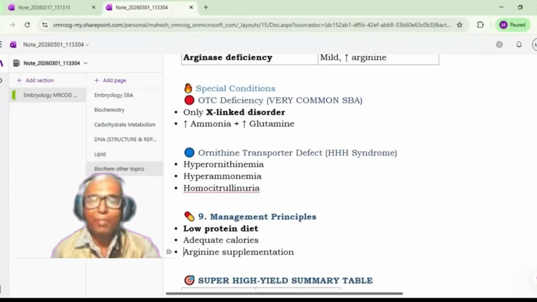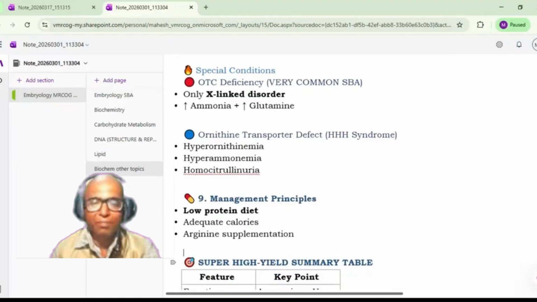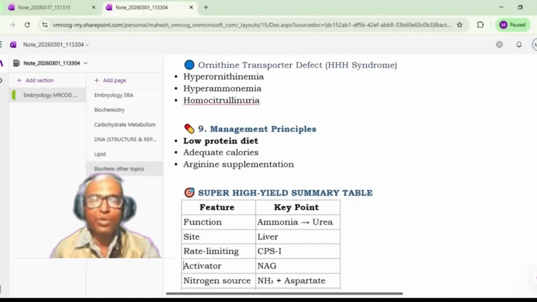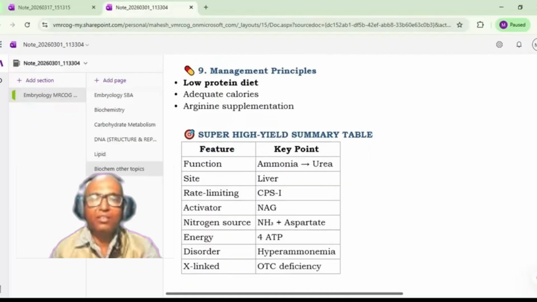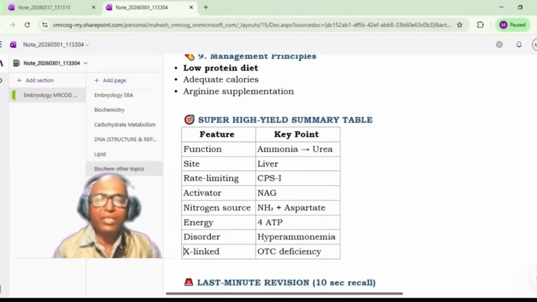Okay. So the management principle is that there should be a low protein diet, adequate calories should be maintained, and arginine should be supplemented. Okay. So that is the management. Then let us see the summary table. So ammonia is finally getting converted into urea.